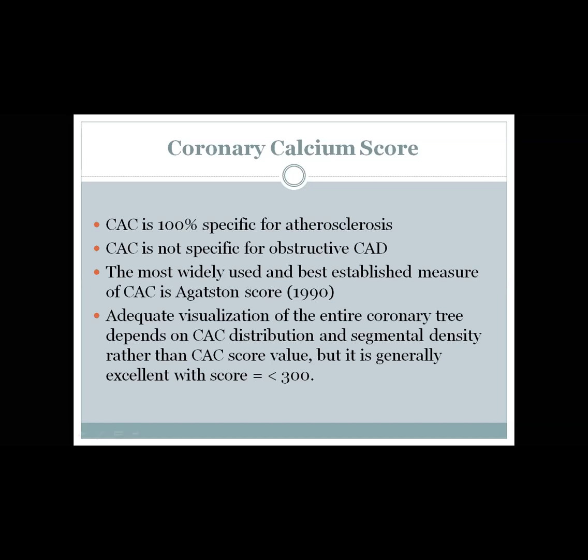But generally speaking, if the calcium score is less than 300, 400, you can still visualize the coronary tree very well. But the most important thing is the distribution among the segments and the density rather than the score value.